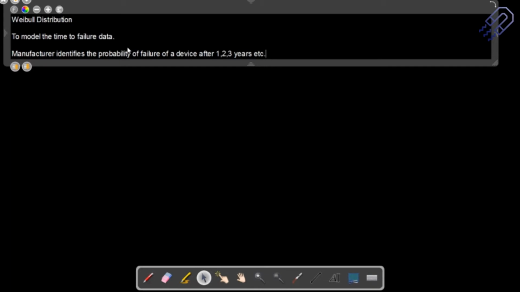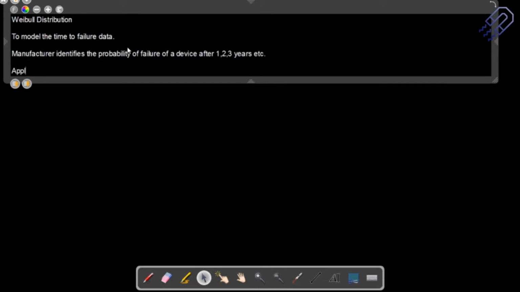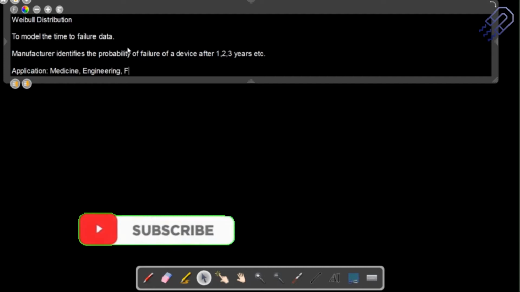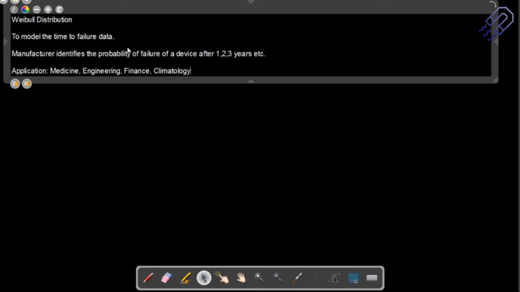We'll see an example and probably it will be easy. So what is the application? You can have any kind of medicine and you know how long it's going to be there before it expires. That's an application there. And engineering, of course, because mechanical devices are made and it's important how long they're going to last. It's also used in finance and climatology, and in different fields where failure might be a parameter.